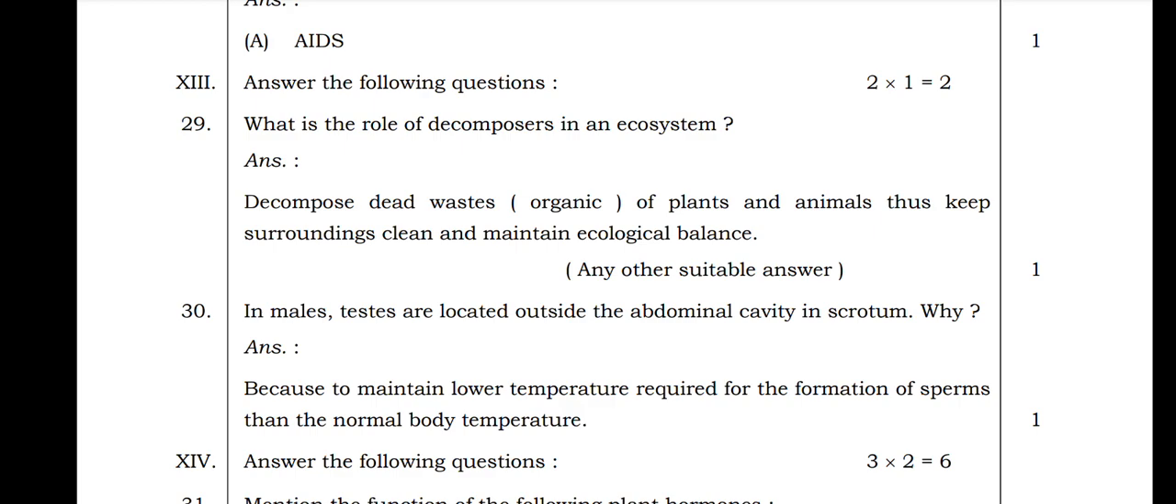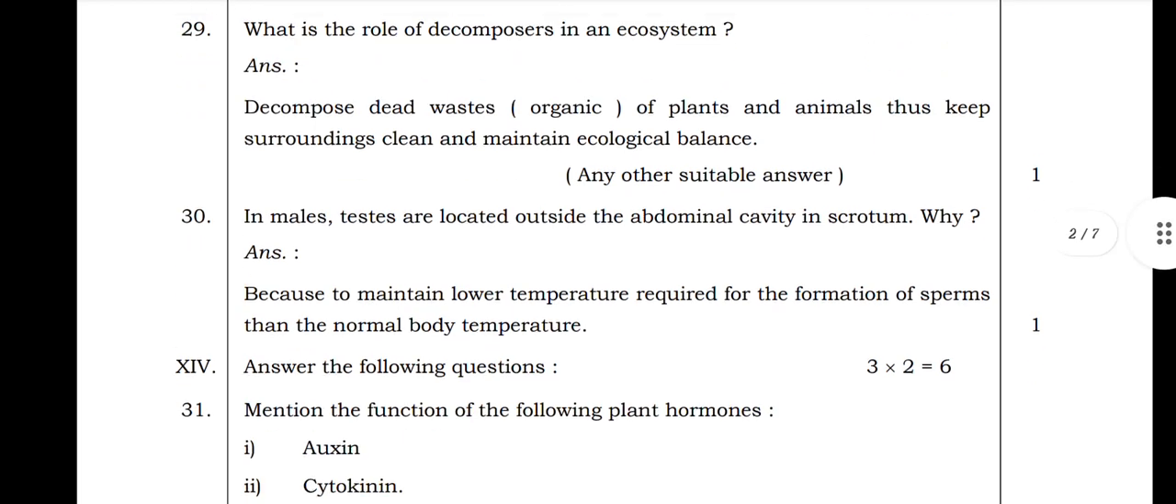What is the role of decomposers in an ecosystem? Decomposers decompose dead and waste organic matter of plants and animals, thus keeping the surroundings clean and maintaining ecological balance. Next, the 30th question they asked is: in males, testes are located outside the abdominal cavity in the scrotum. Why? It is because a lower temperature than the normal body temperature is required for the formation of sperms. That's why in males the testes are located outside the abdominal cavity in the scrotum.